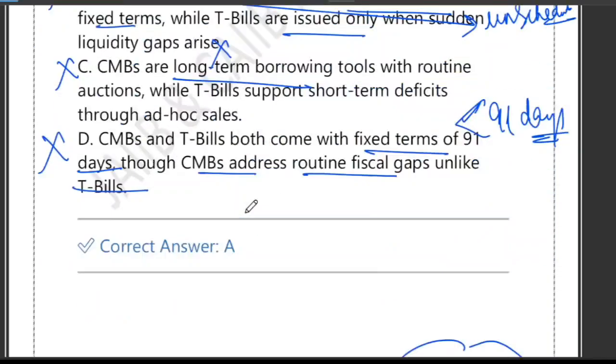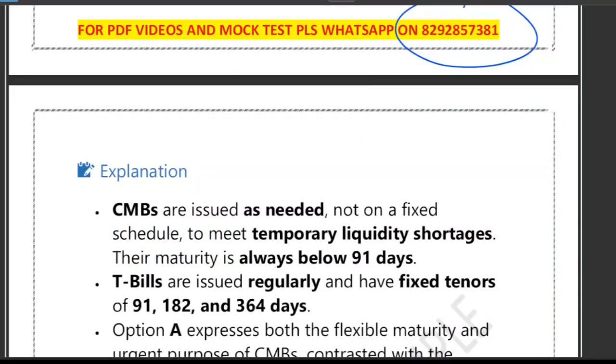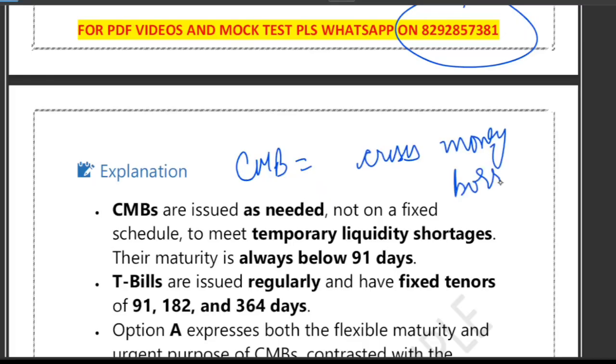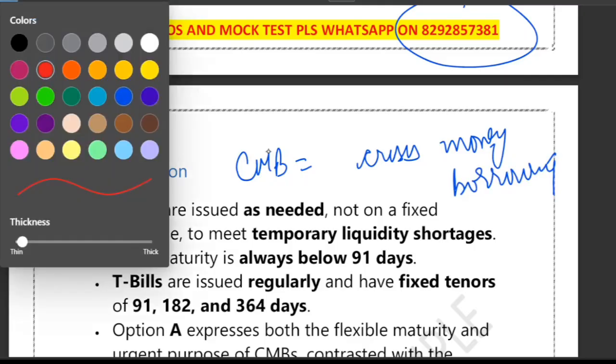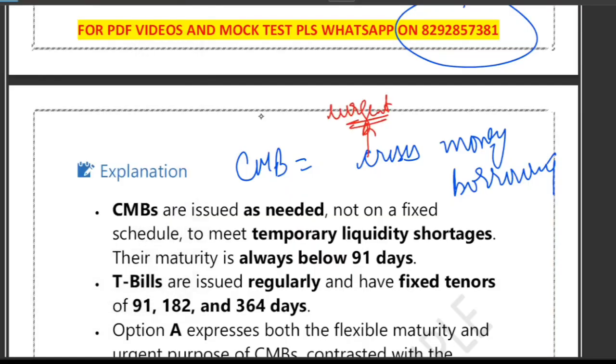One way to remember it is like this. You can think of CMB as crisis money borrowing. This is my definition of CMB. Crisis money borrowing. So what does crisis mean? Whenever you see this word crisis, it simply means urgent. Urgent, short and flexible.